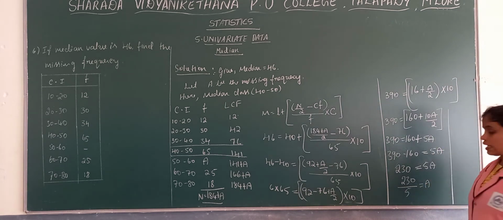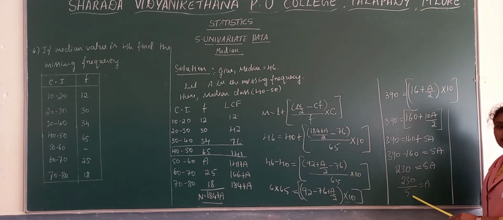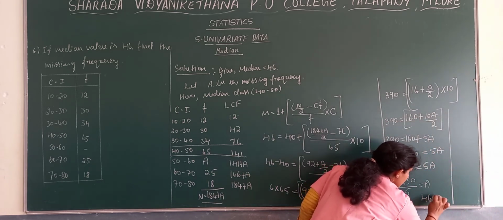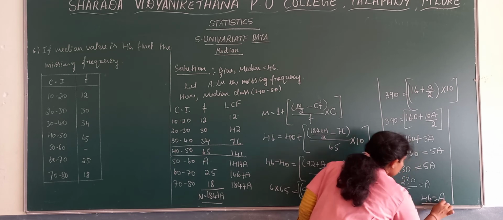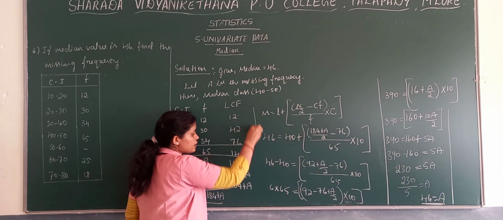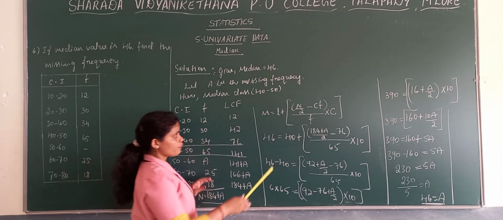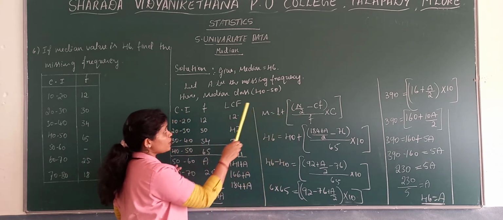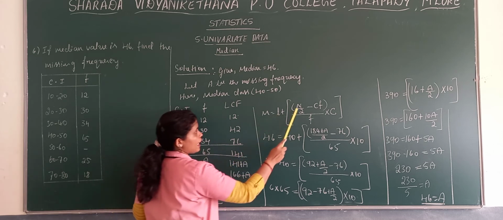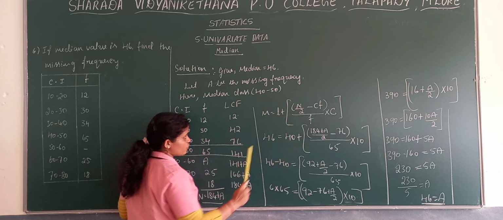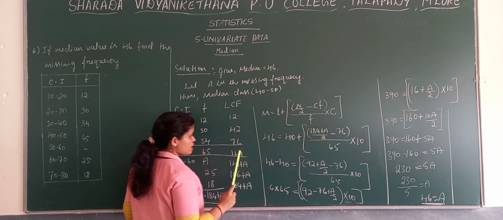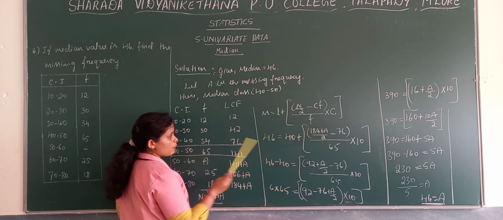So what we get at the end? 230 by 5 we get the value of a as 46. I hope it is clear. Take the values: median they have given 46, lower limit 40, n by 2 is 184 plus a divided by 2, minus here 76, and gap 10.